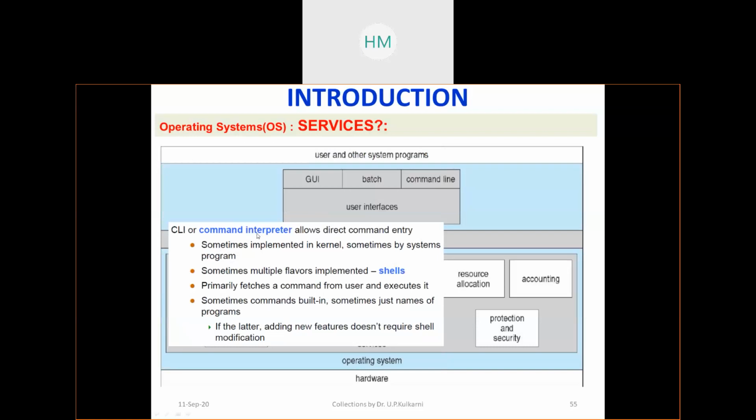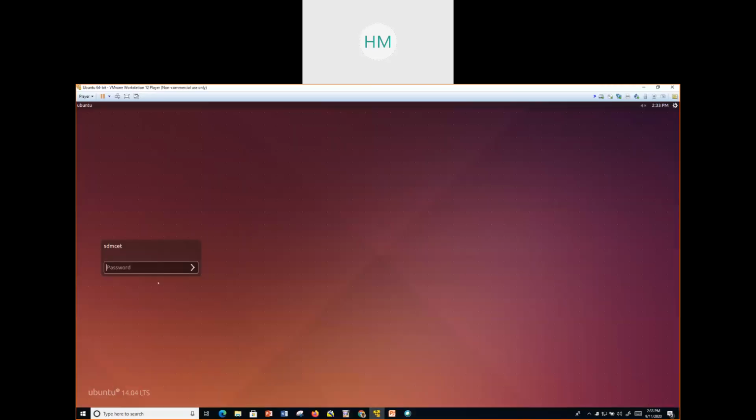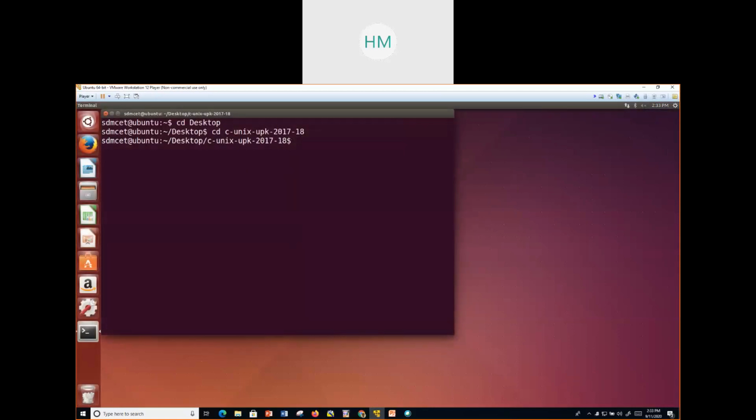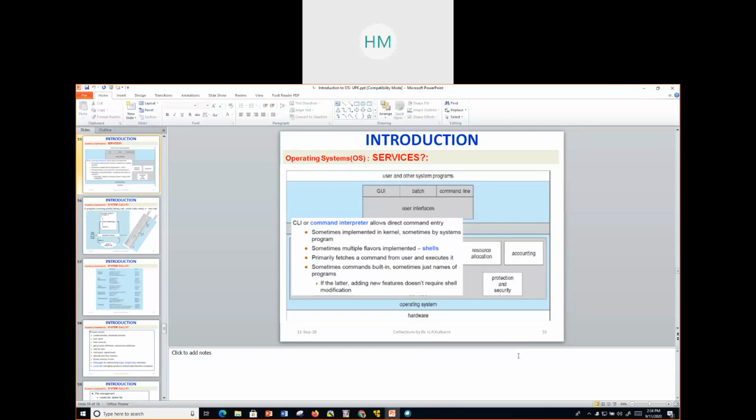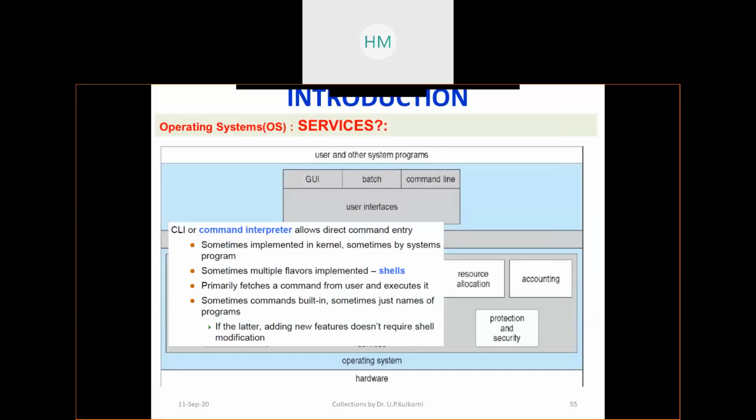And the command interpreter, I told you that, let me share with you this system. At this dollar prompt, you say clear, right? So this instruction goes to the operating system. The command line interpreter, whether graphical or otherwise, takes the instruction or command you have typed, submits it to the operating system, and returns the result back to you. This is the role of the command interpreter.